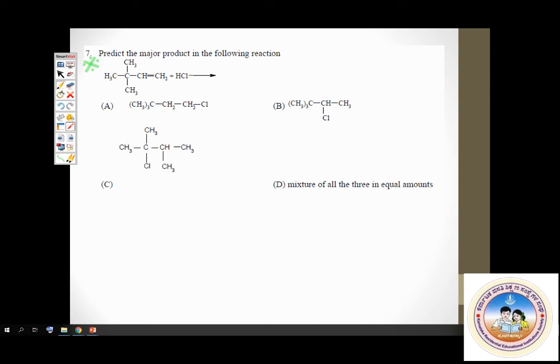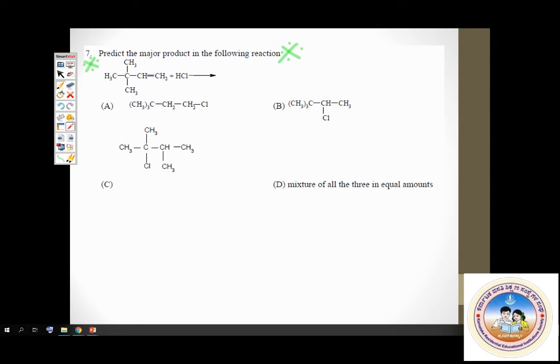So let's check this out. This is a very, very important discussion. Mark it, all of you. Here, look at the mechanism. CH3, CH3, CH3, CH, then you have a double bond, CH2, and to this you add HCl. See what happens?